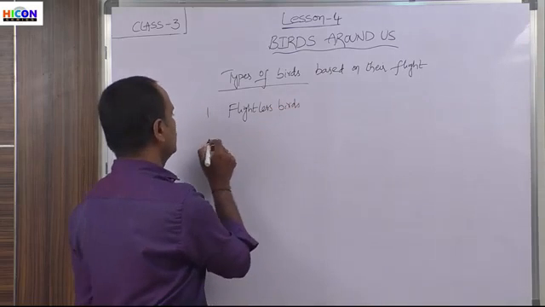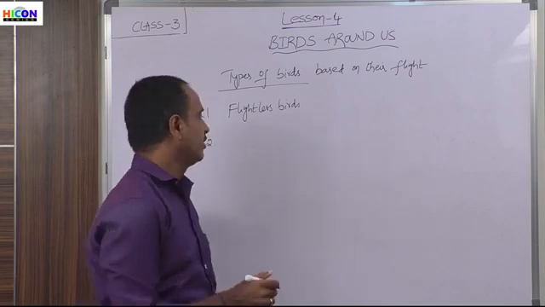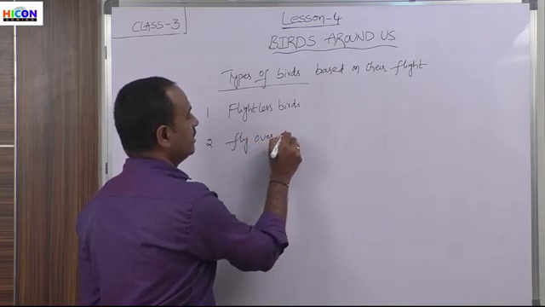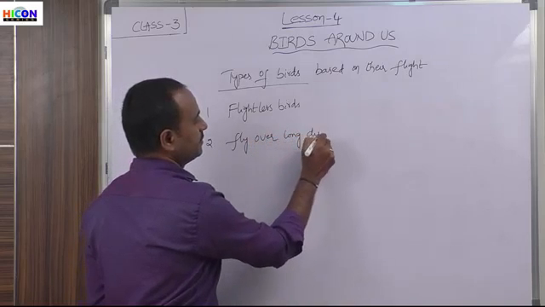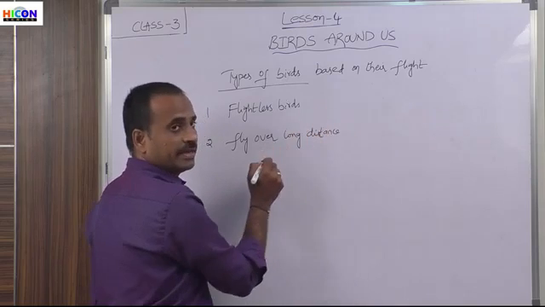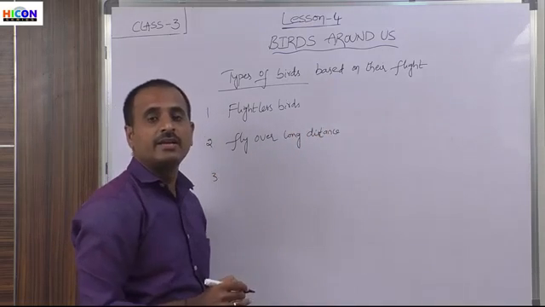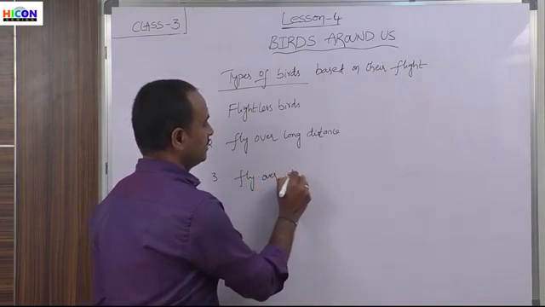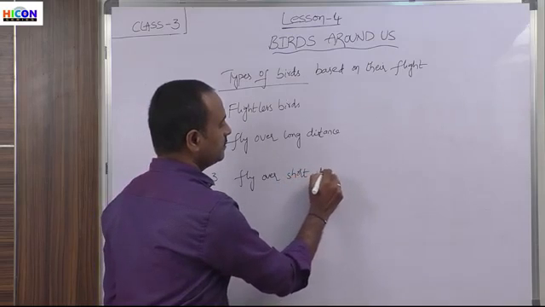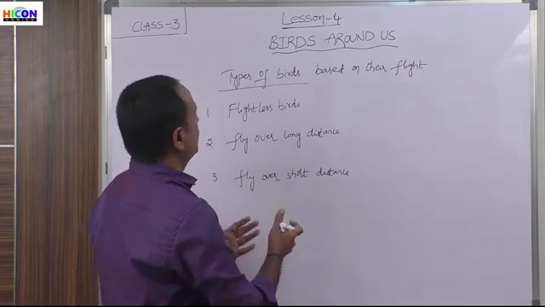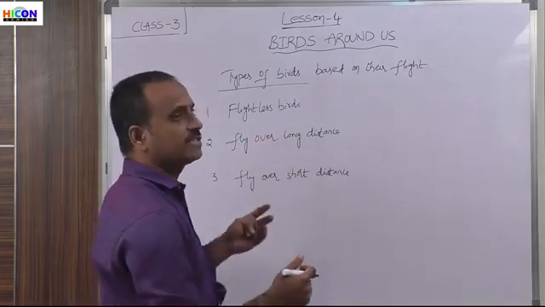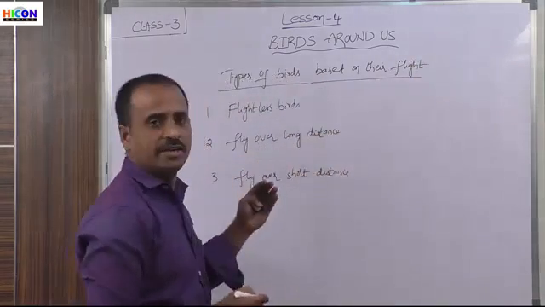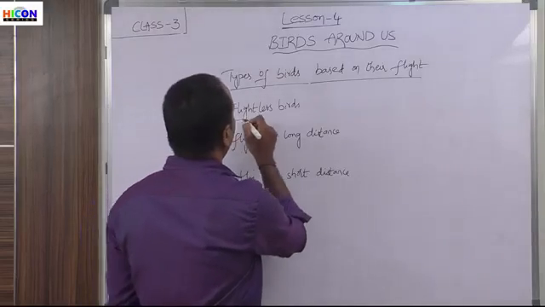And the second type is the birds which can fly over long distances. And the third type is the birds which can fly over short distances. So children, these are the three types of birds which are classified on the basis of their flight. Let us discuss each one in detail. The first one is flightless birds.